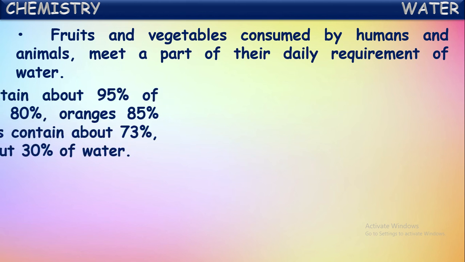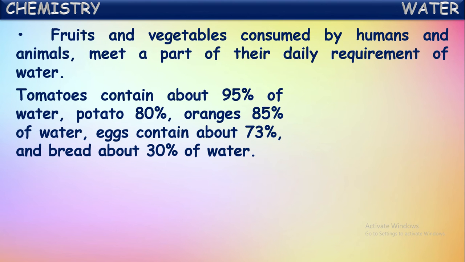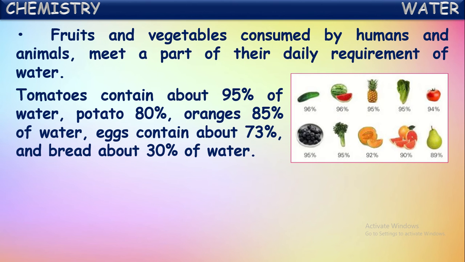Okay. Next, some vegetables like tomatoes contain around 95% water. Potato contains around 80% water. Oranges contain around 85% water, and eggs contain 73% water. And bread, which we eat, contains around 30% water. In this way, all food items contain large quantities of water.